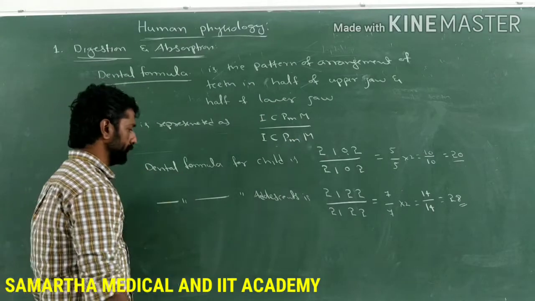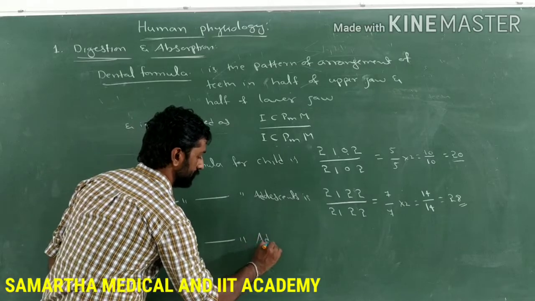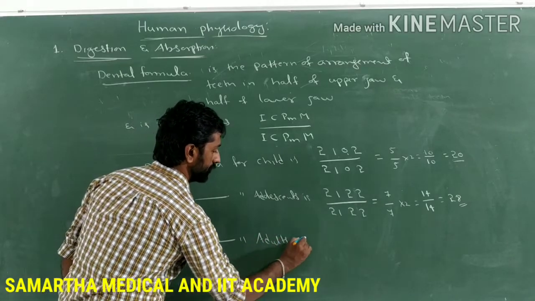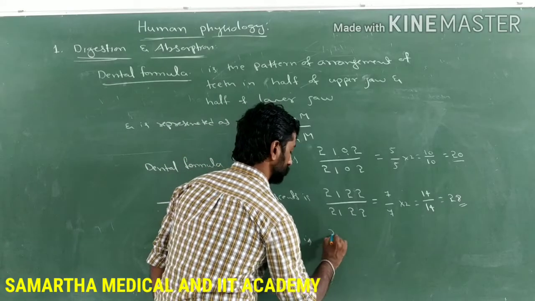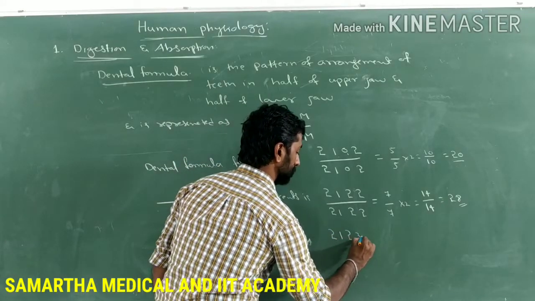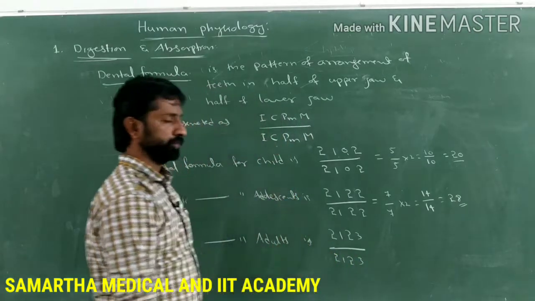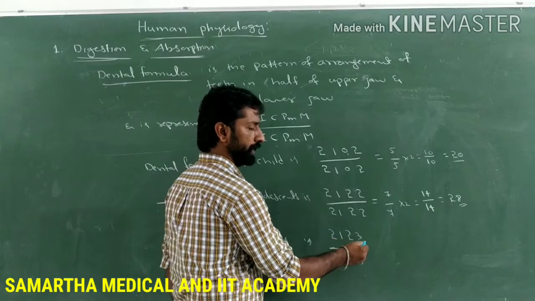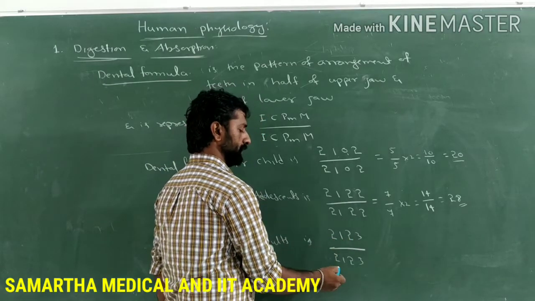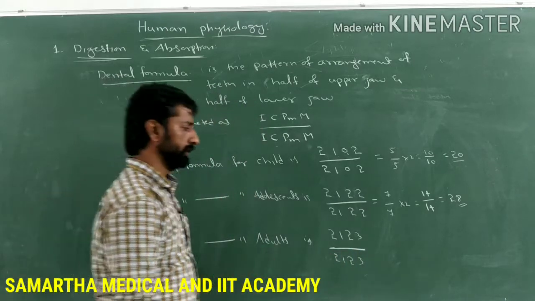Similarly, the dental formula for the adults is 2123 by 2123. So here 2123 refers to incisors, canine, premolars and molars in half of the upper jaw and half of the lower jaw.